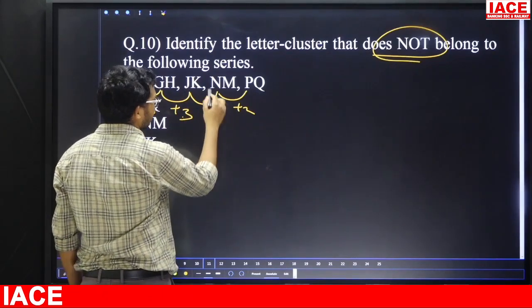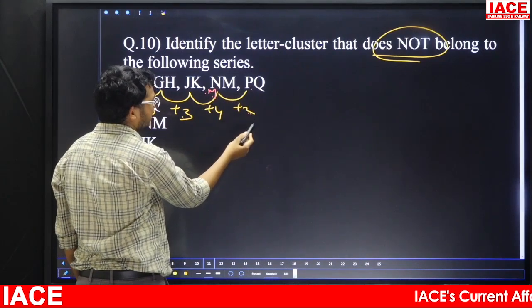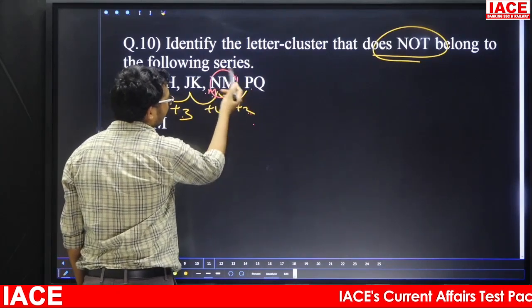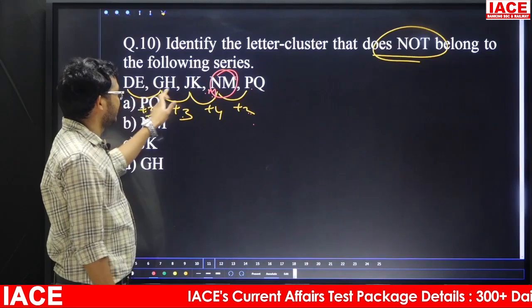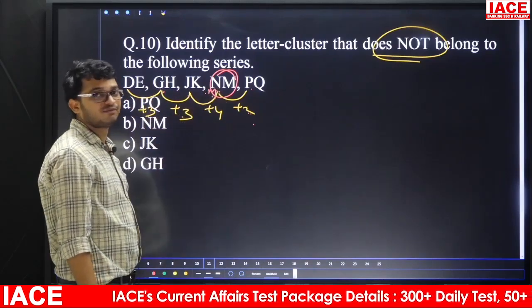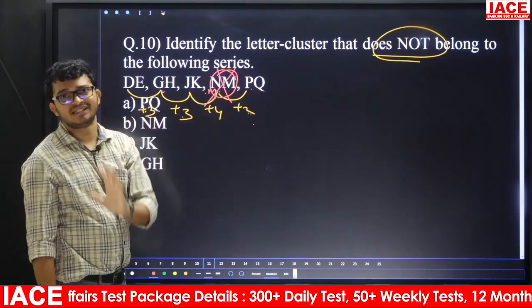J plus 3 is what? 13. 13 means what? M. Now M is 13, P is 16. This one is what? Plus 3. Yes. That means which of the following is the wrong one? The answer is NM. Why? Here for the first letter the logic is plus 3, but in this case we are having plus 4. So the wrong one is NM. Even no need to check the second letter.